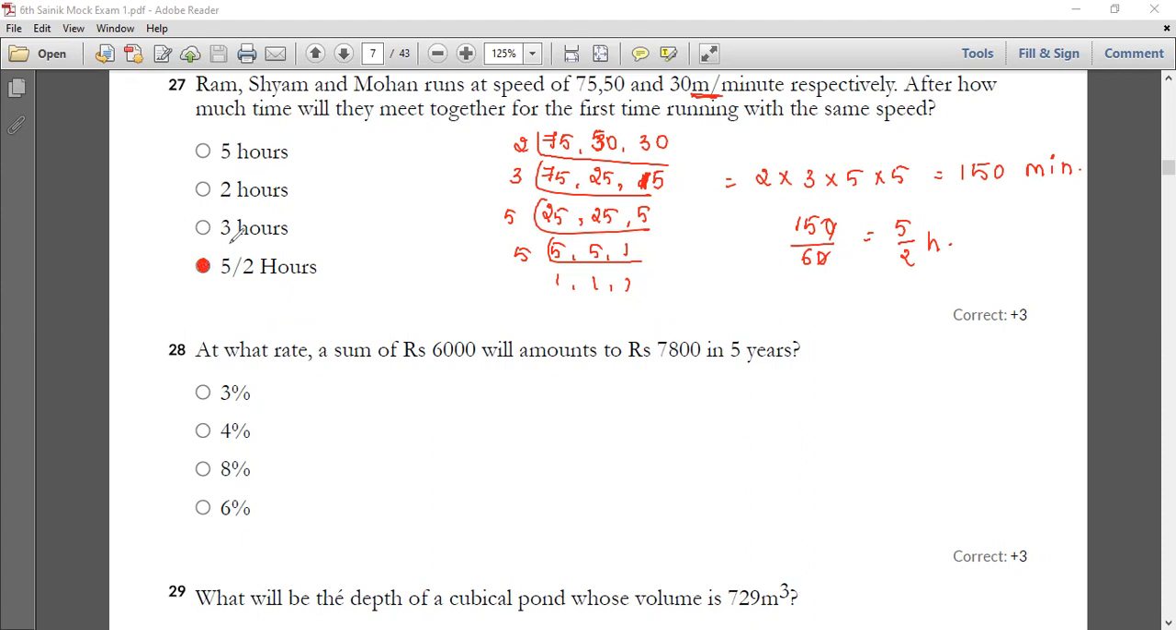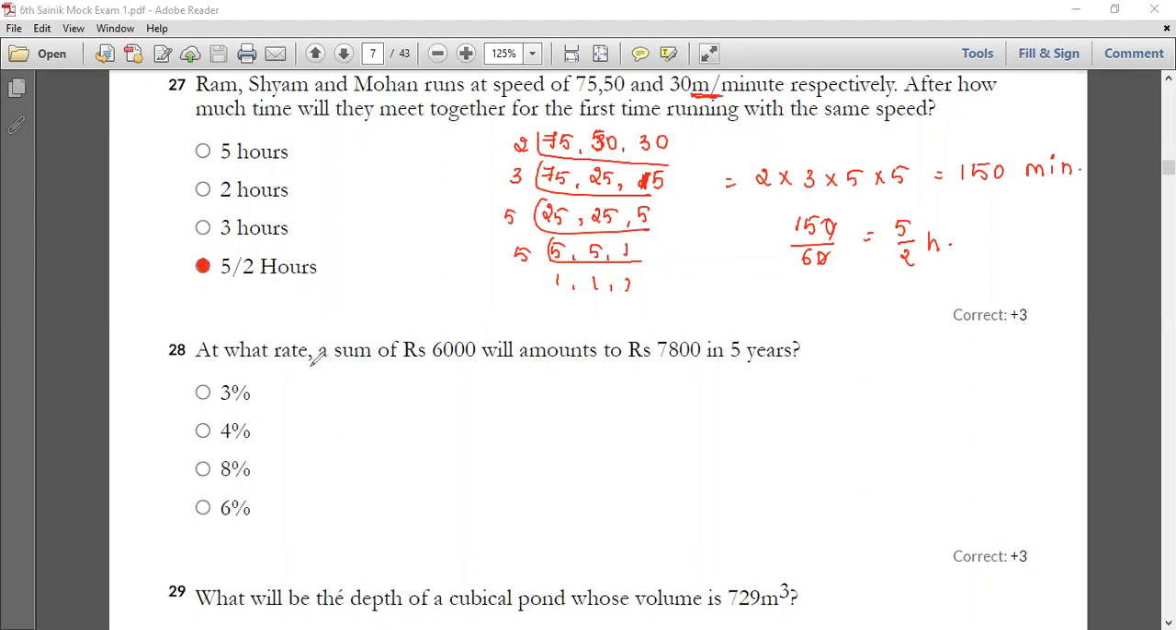Moving on to your 28th question. At what rate will a sum of 6,000 amount to 7,800 in 5 years? This is a question from your simple interest chapter. So here you have to find the rate. They have given you the sum, that is 6,000, and the amount 7,800. Time they have given you is 5 years.